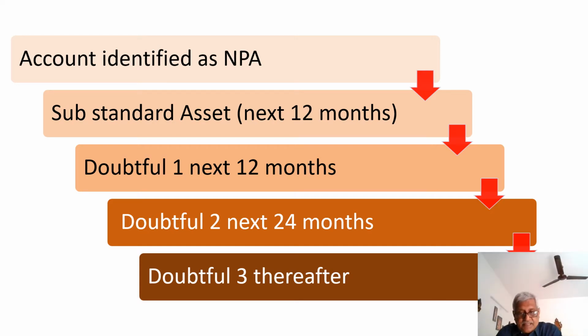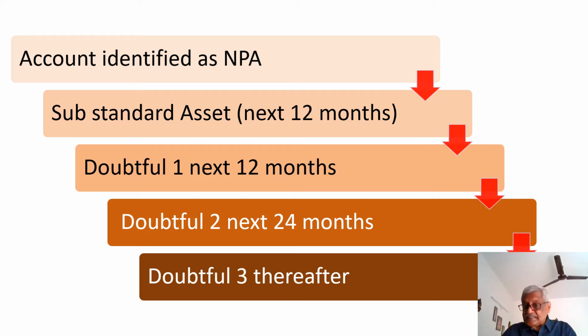From the date of NPA, first 12 months it remains as a substandard. Next 12 months it remains as D1. Next 24 months it remains as D2. The moment the 24 months expires, it moves into D3. So if I calculate from the date of NPA, for the first 12 months substandard, from the date of NPA 24 months D1, from the date of NPA 48 months D2, once it crosses 48 months it moves to D3.